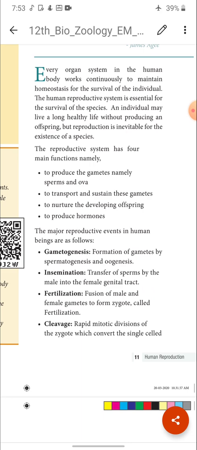So here is my question about the reproductive system. We are not bothering about whether the reproductive system is functioning properly or not, no problem, because the function of the reproductive system is producing the sex cells only. So whether it is producing sex cells or not, no problem, then why should we say that the reproductive system is essential?